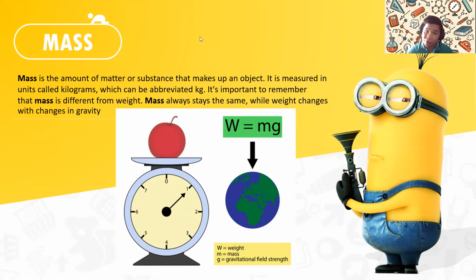So if you are 42 kilograms on Earth, you will become only 7 kilograms on the moon. But, take note, your body did not change. You still have the same amount of matter in your body. That is why mass is different from weight.